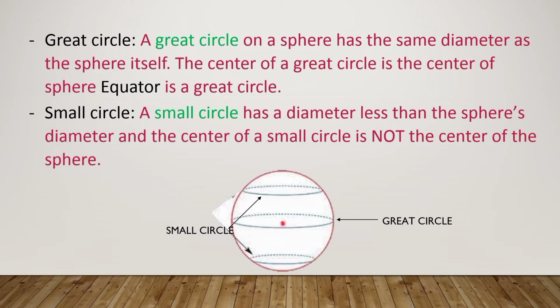See, this is the center of the sphere, and any circle passing through this center will be a great circle. It can be this, it can be this also. An infinite number of great circles can pass through a given center. And a small circle is any circle which does not involve the center of the sphere.